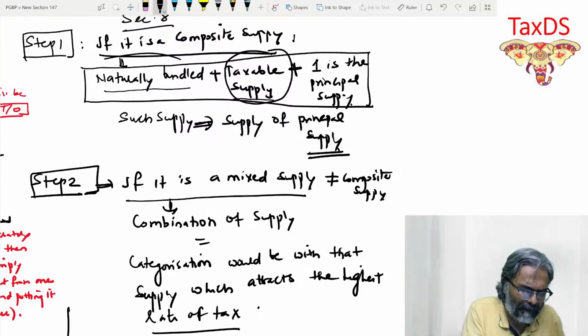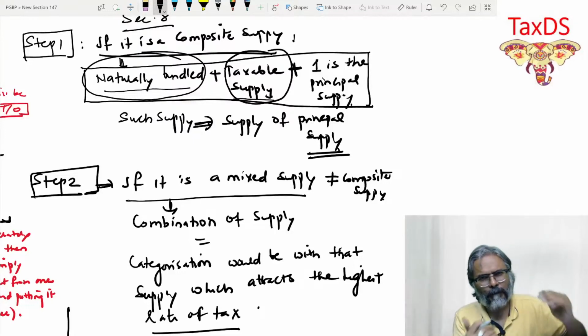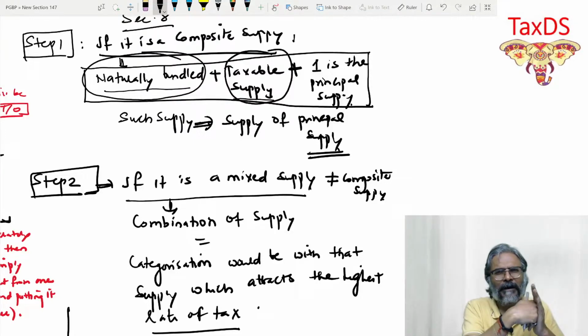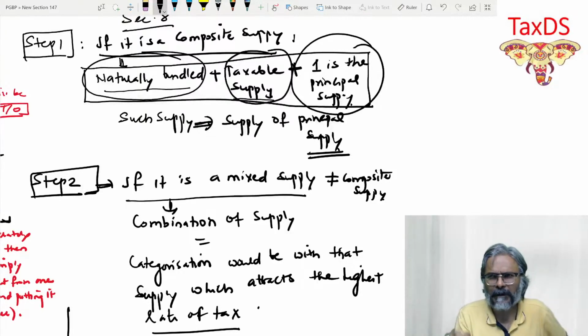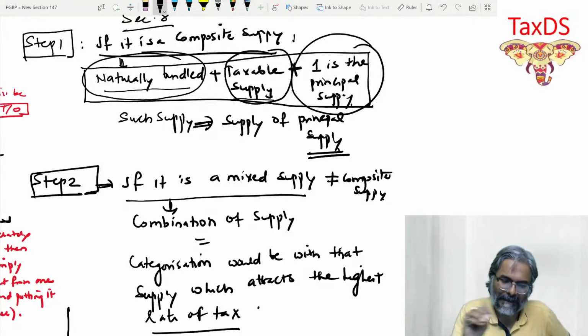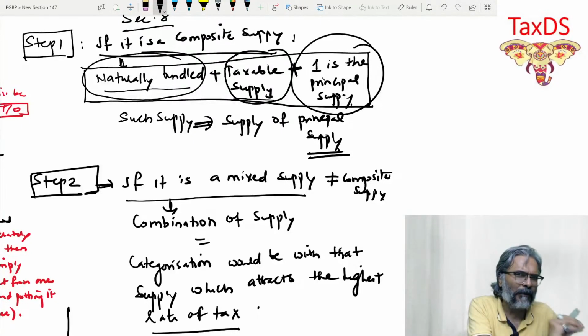Now the question, however, is: are they naturally bundled? And the answer is no. This is not a case of natural bundling, to provide both the floors together, wherein one is commercial and the other floor which has been given on rent is a residential dwelling unit. Even if it were naturally bundled, one cannot say which is the principal out of the two. That is the reason why the test of composite supply fails, and therefore you go to the second step, which is about the mixed supply.